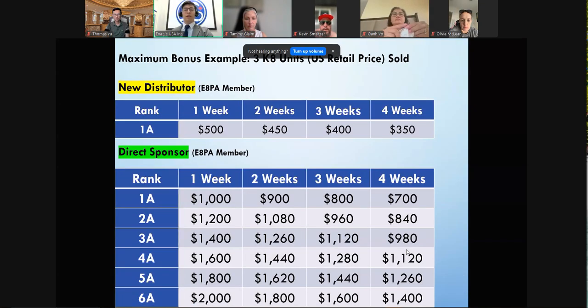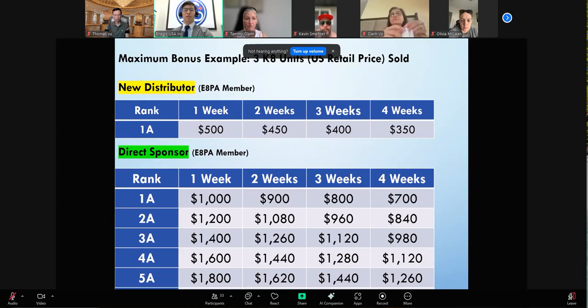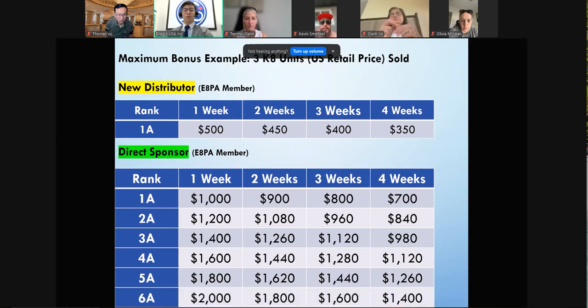So this is the bonus chart if you want to maximize and get the full bonus, if you're trying to go for the 3K8. Just like I showed, the 1A 1 week was a 500 bonus for the new distributor. And for the direct sponsor, because the direct sponsor was a 6A in that scenario, the 1 week 6A will give you 2,000 USD.